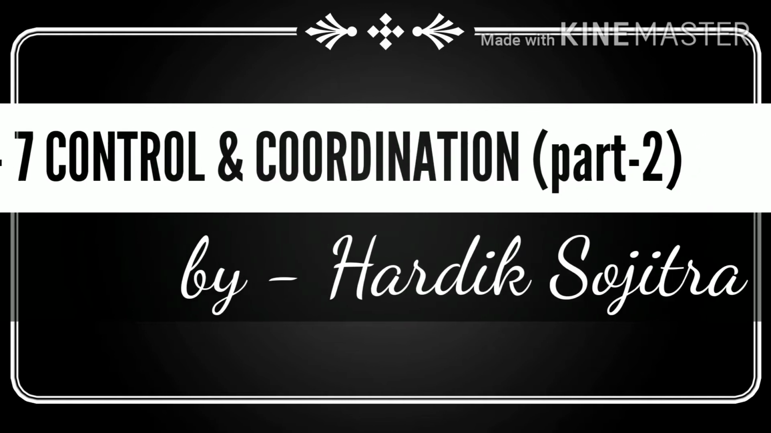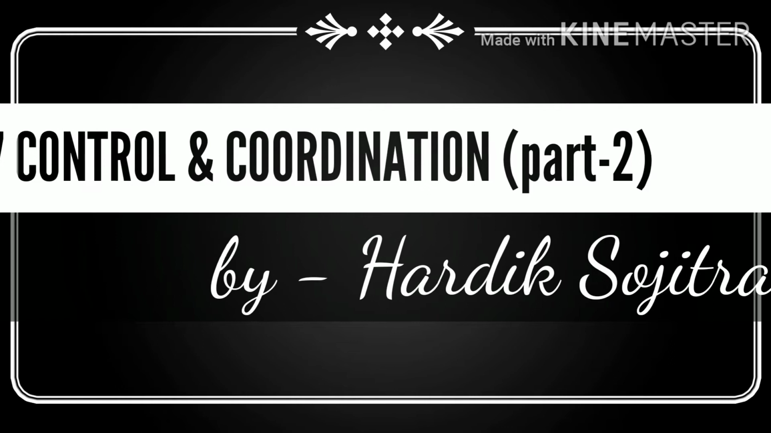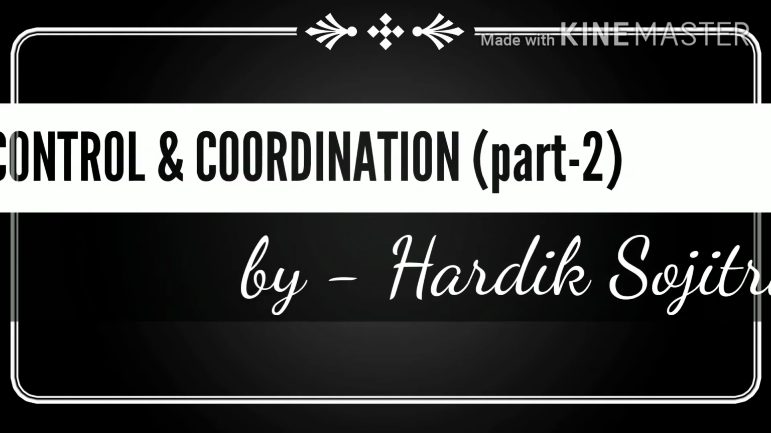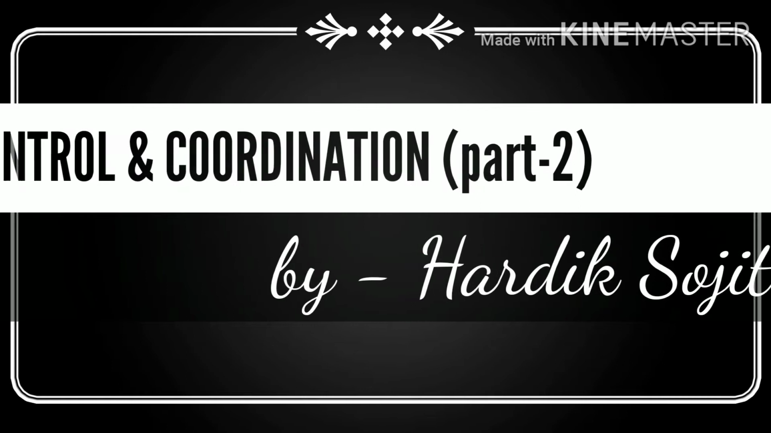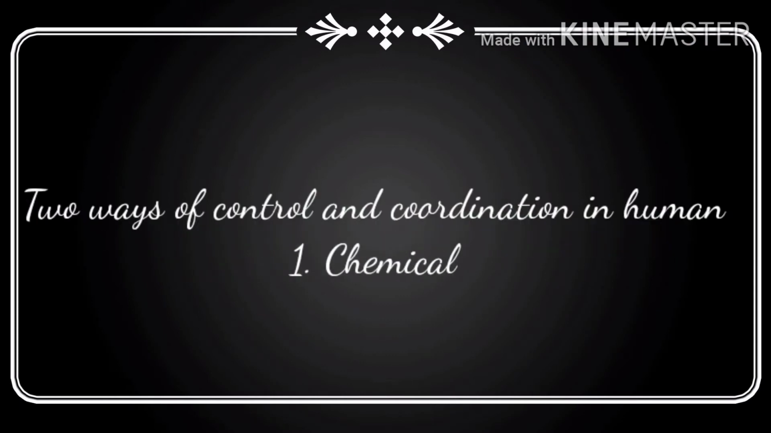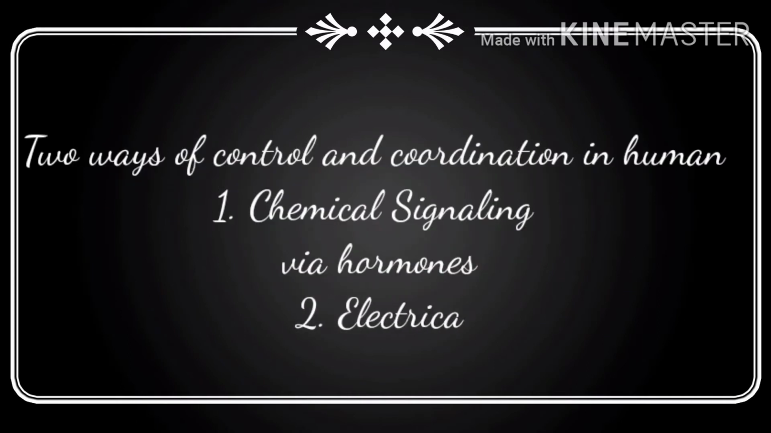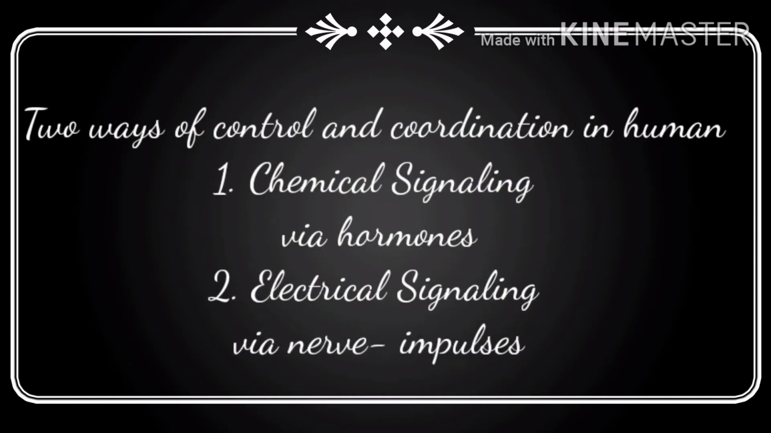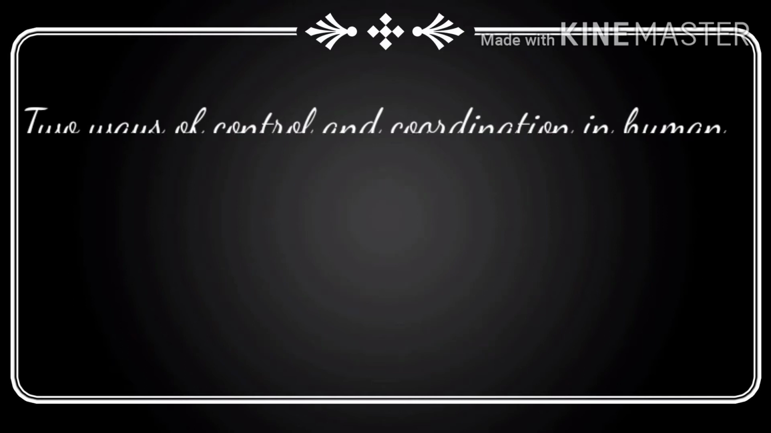In the first part we learnt about control and coordination in plants. Now we are going to start with control and coordination in human beings, and in this module we are going to discuss the endocrine system. As we are aware, there are mainly two ways of control and coordination in animals. The first way is chemical signaling, done via hormones, and the second way is electrical signaling, done via nerve impulses. The hormones are released by endocrine glands, and these glands together form the endocrine system. So in this module we are going to study the first type, chemical signaling.